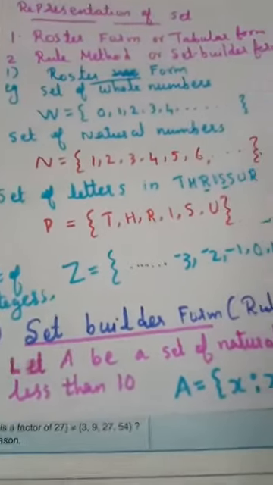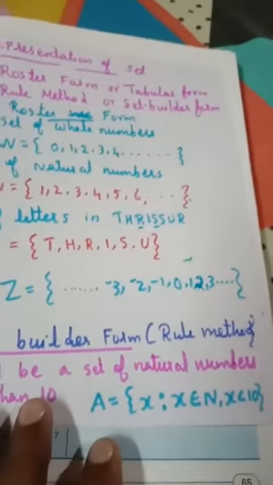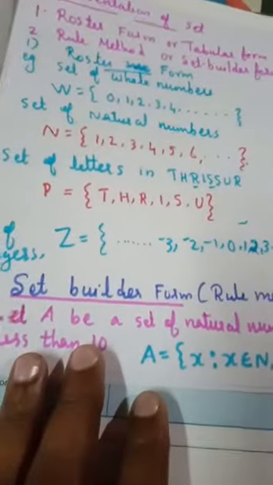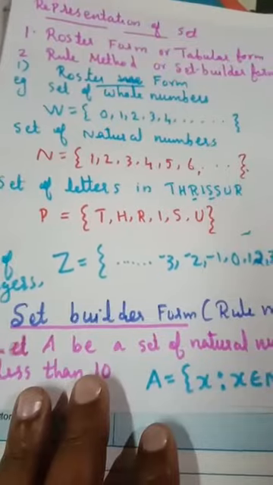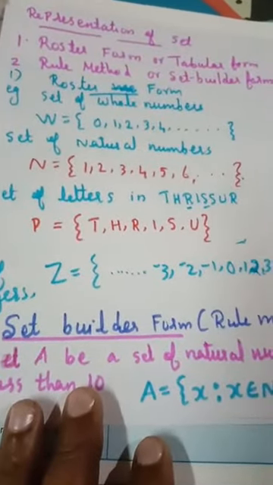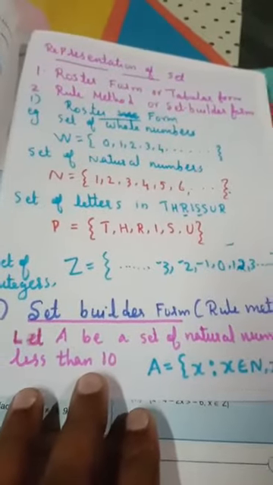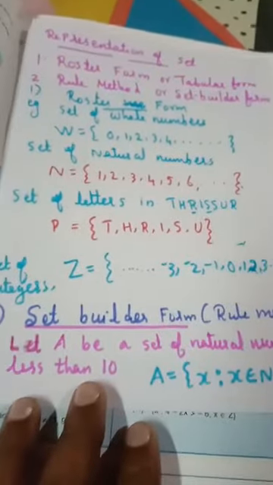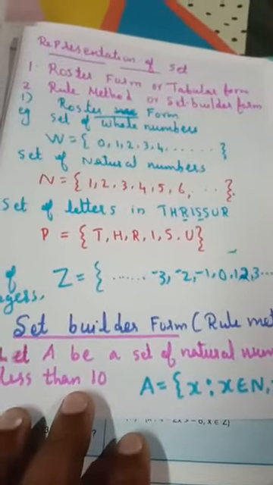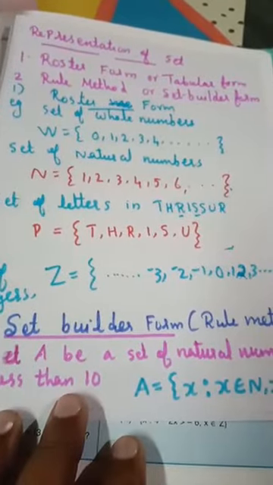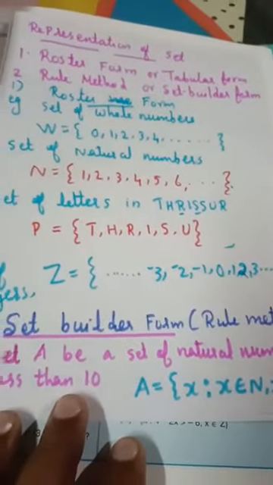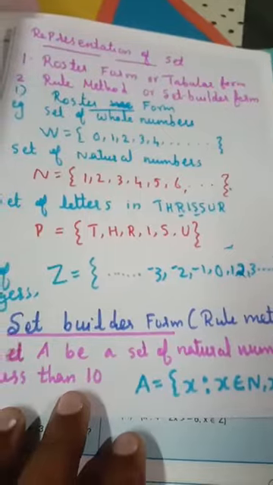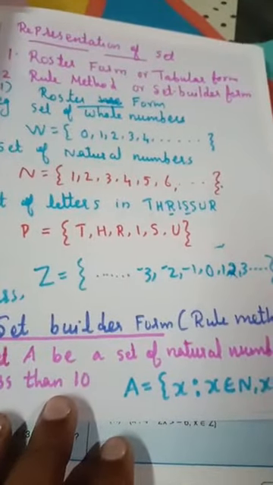The second one is set builder form, or rule method. Set builder form means here we are generalizing a rule. For example, let A be a set of natural numbers less than 10. How to write this in roster form? A is equal to 1, 2, 3, 4, 5, 6, 7, 8, 9. Less than 10 means 10 is not included, up to 9. So that is the roster form.